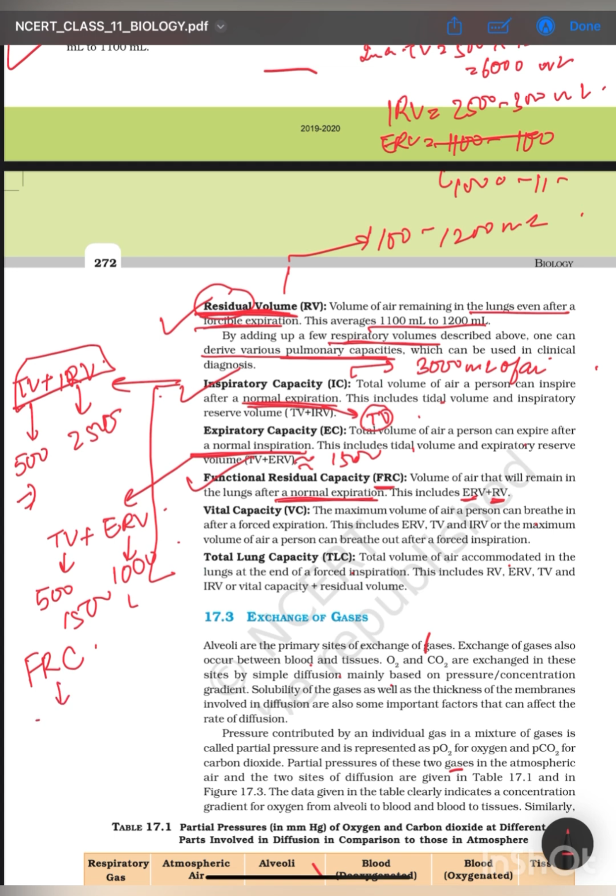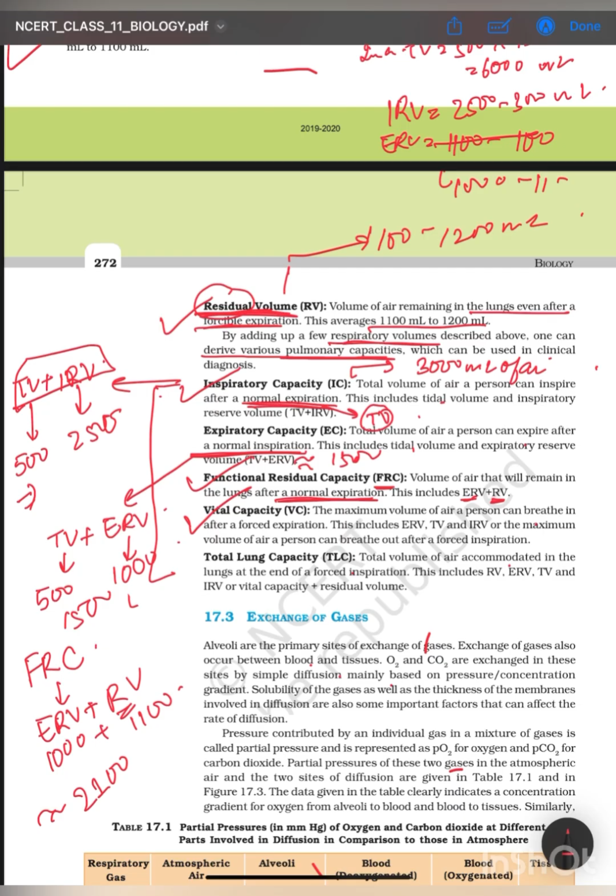Right, now vital capacity. What is vital capacity? The maximum volume of air a person can breathe in after a forcible expiration. Once one has had their forcible expiration, the volume of air one can take in is ERV, TV and IRV. TV is obviously normal expiration, IRV obviously normal inspiration. And since